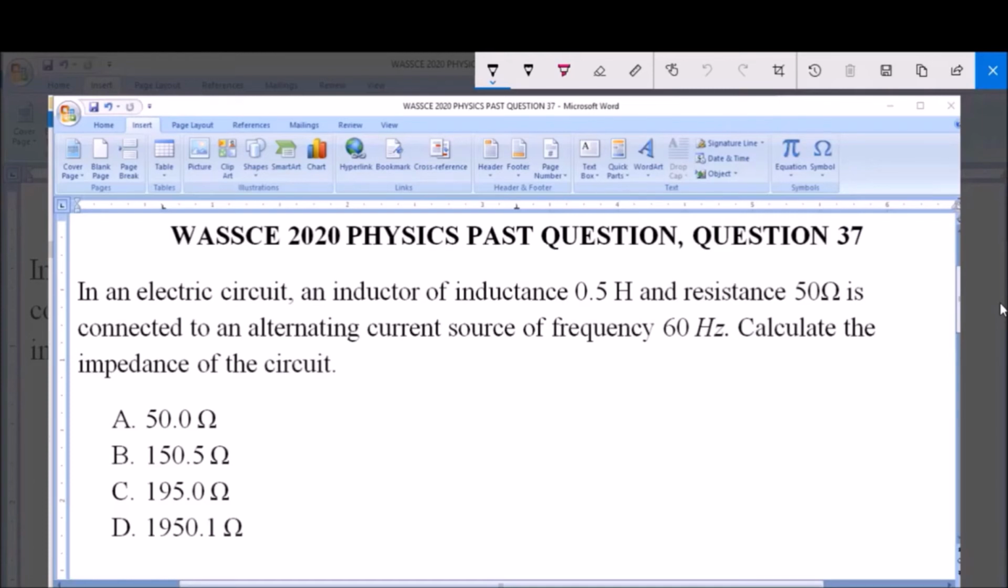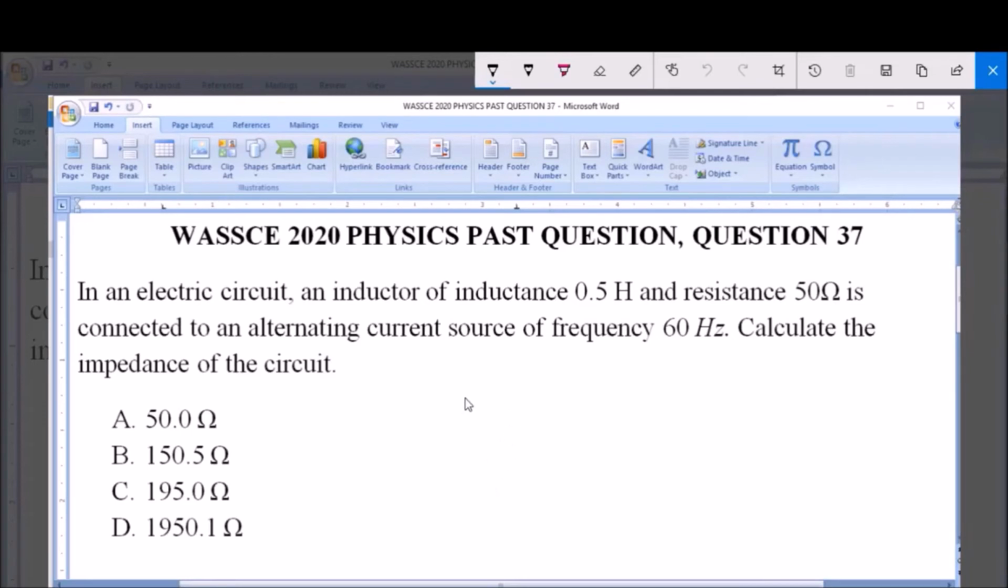I will be answering WASSCE 2020 Physics Past Question, question 37. In an electric circuit, an inductor of inductance 0.5 Henry and resistance 50 ohms is connected to an alternating current source of frequency 60 Hz. Calculate the impedance of the circuit. A: 50 ohms, B: 150.5 ohms, C: 195.0 ohms, and D: 1950.1 ohms.